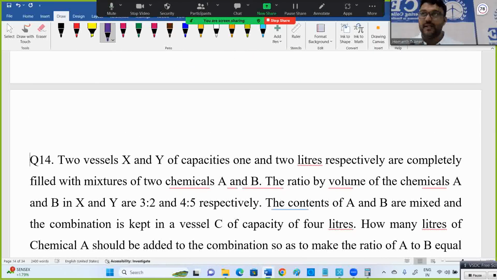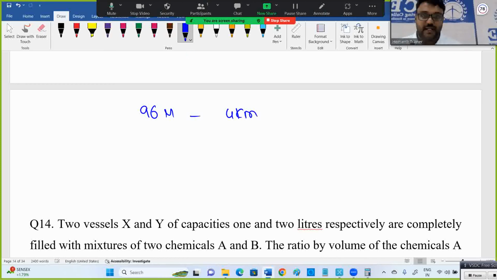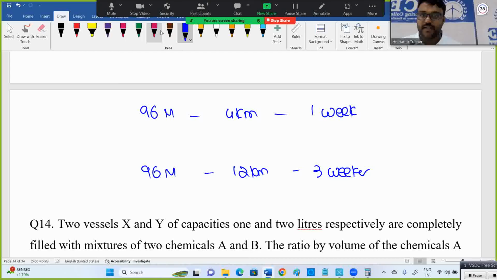Now listen, in what way can you solve this without using that formula? 96 men completed 4 kilometers in 1 week, and still 3 weeks are there. If the same 96 men are there, how much will be completed? 4 into 3, 12 kilometers.